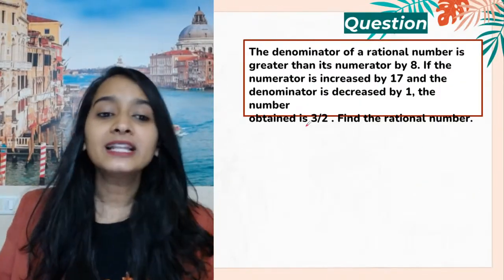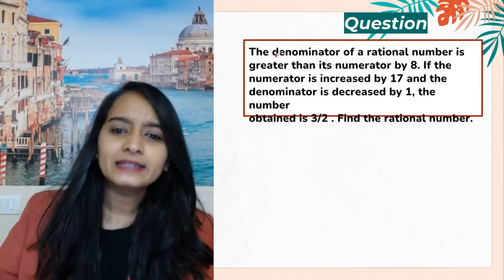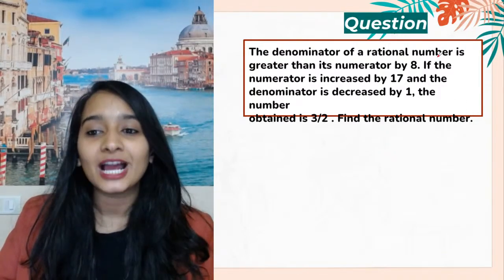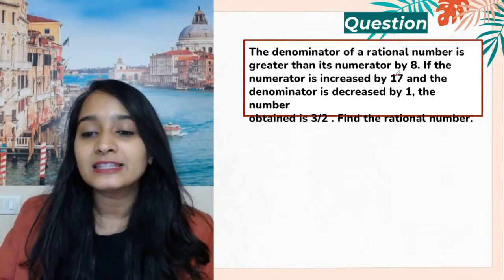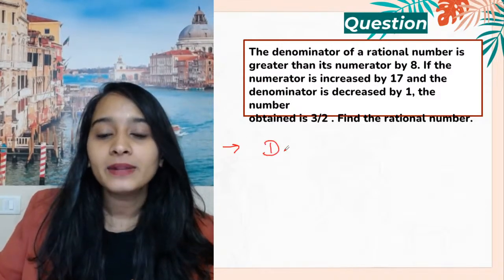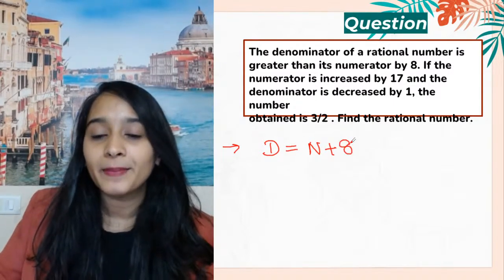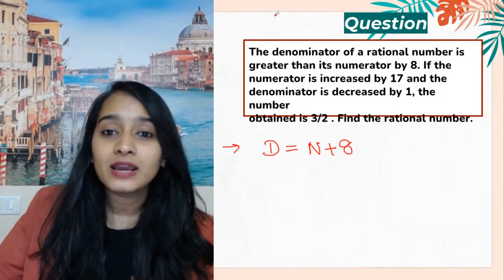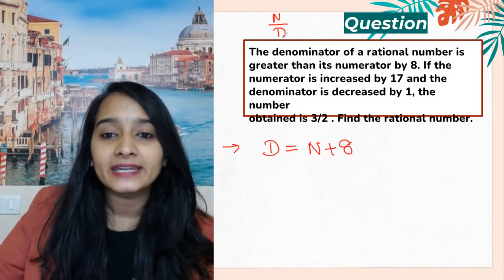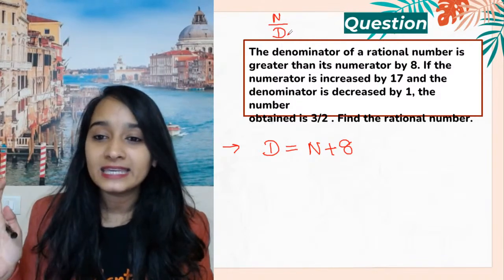Now, let's do a word problem. There was a little mistake here, okay? The denominator of the rational number is greater than its numerator by 8. So let's write step by step. Denominator of the rational number is greater than its numerator by 8. So a rational number is always in the form of n by d, numerator by denominator, p by q form. We have already learned this.